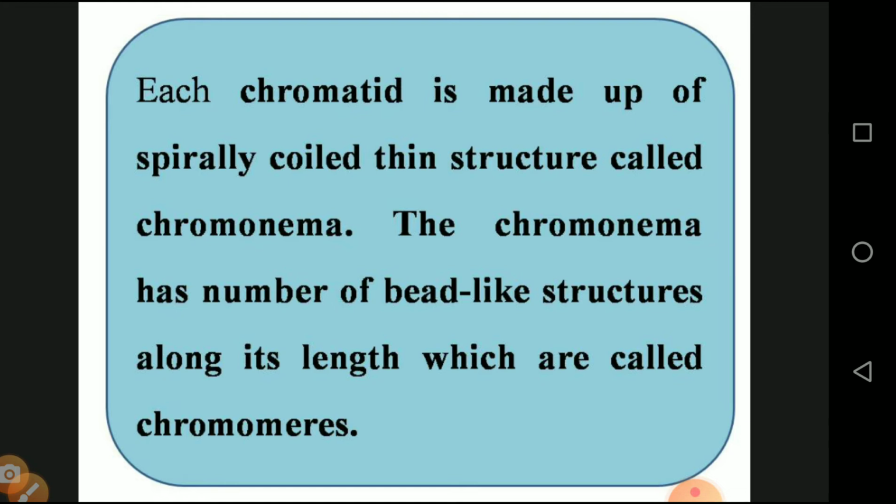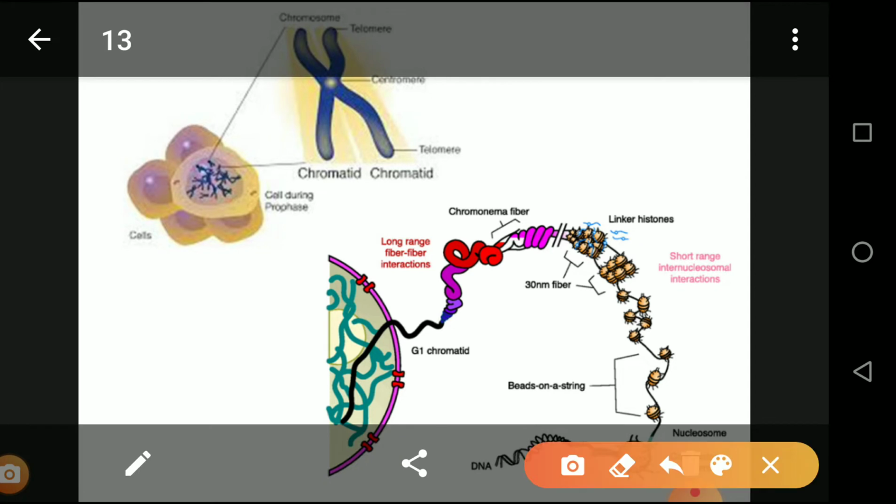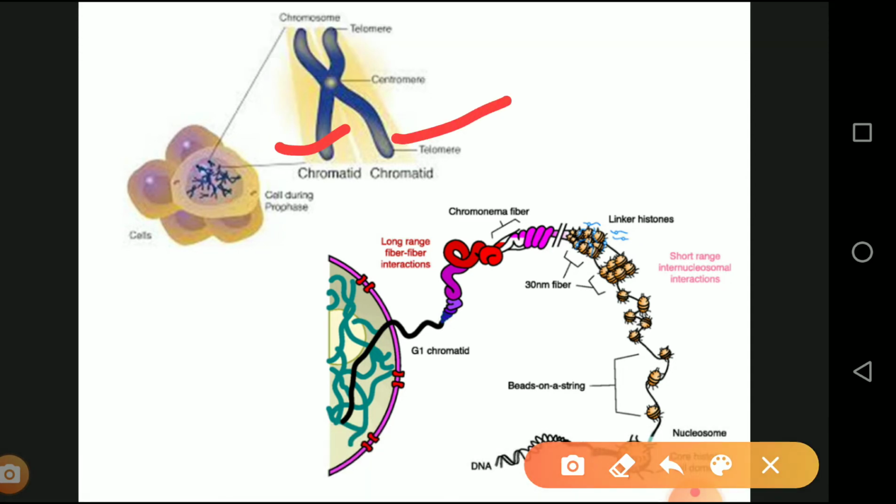The chromonema has a number of band-like structures along its length. Then from here we see what a chromatid is. So this is the strand. The true strand is called a chromatid. Then the chromonema fiber which is available is a connecting link with the centromere.